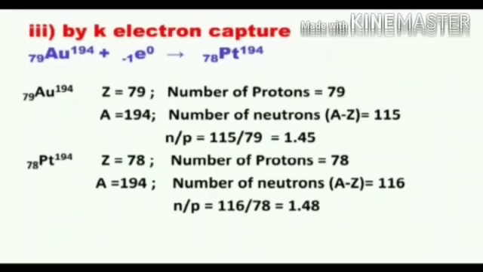The captured electron usually comes from the 1s or 2s orbitals because these are closest to the nucleus. If the electron comes from the 1s level, the process is called K electron capture. In nuclear reactions, when the electron is captured by the particular nuclei, the N by P value increases.